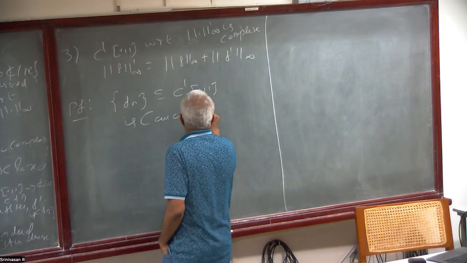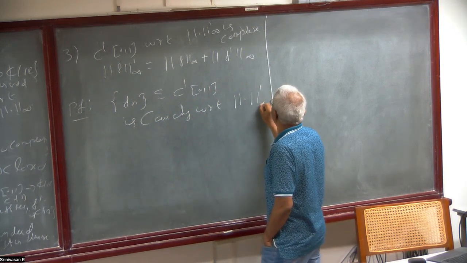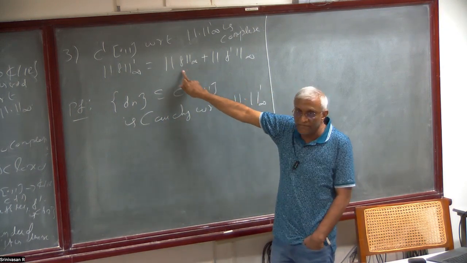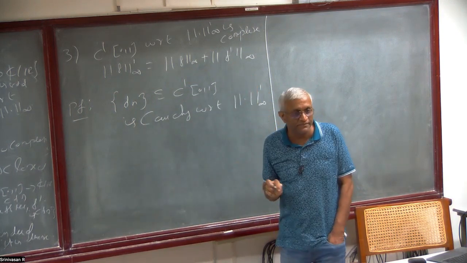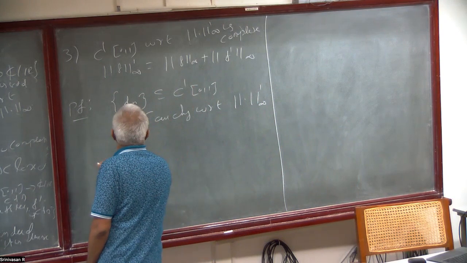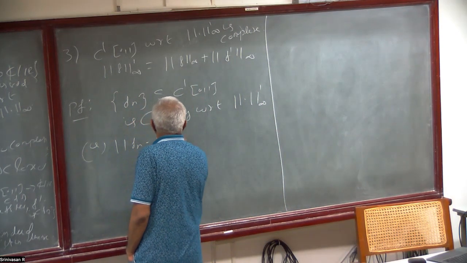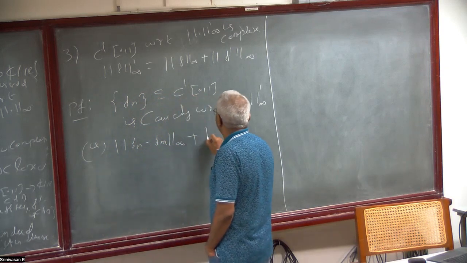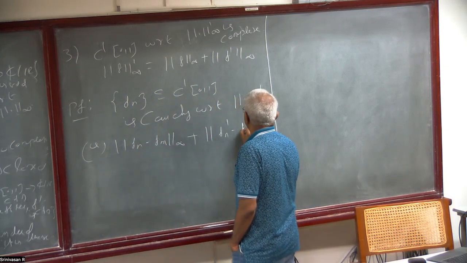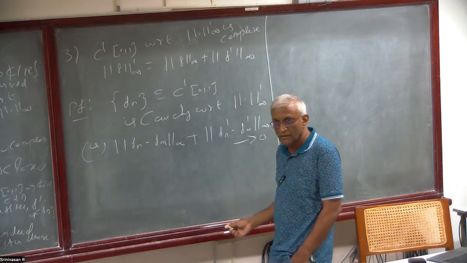Remember, it is Cauchy with respect to the new norm, which is the sum of the infinity norm of f and the infinity norm of f prime. That is, norm of fn minus fm infinity plus norm of fn prime minus fm prime infinity goes to 0. That's what it means.